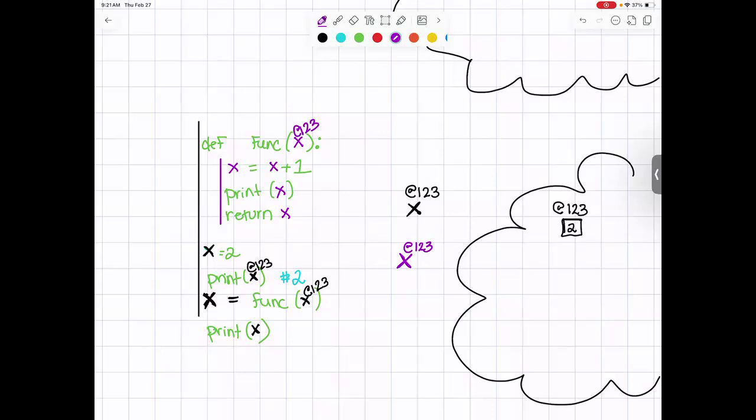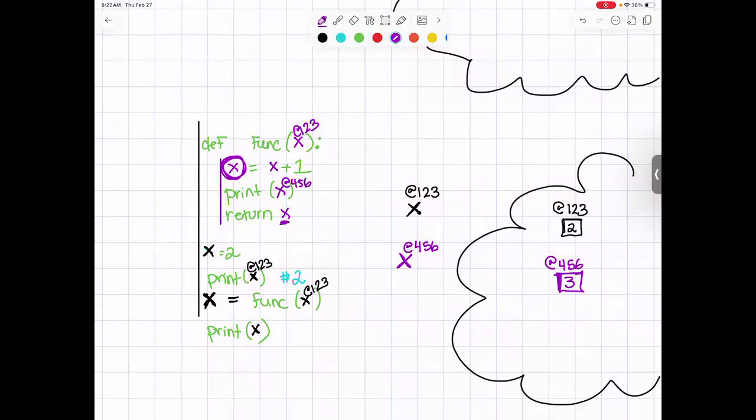So now when we say x is equal to x plus 1, we are going to do this value first. We find that the purple x's address does indeed lead us to a 2. We're going to add 1 to it. We're going to get 3, and we're going to stick it in x. But because ints are immutable, this is going to change this address to a different address. There we go, 3. And now when we say print, we're going to print whatever's at 4, 5, 6. So we print out 3. Fantastic. Then we return x.